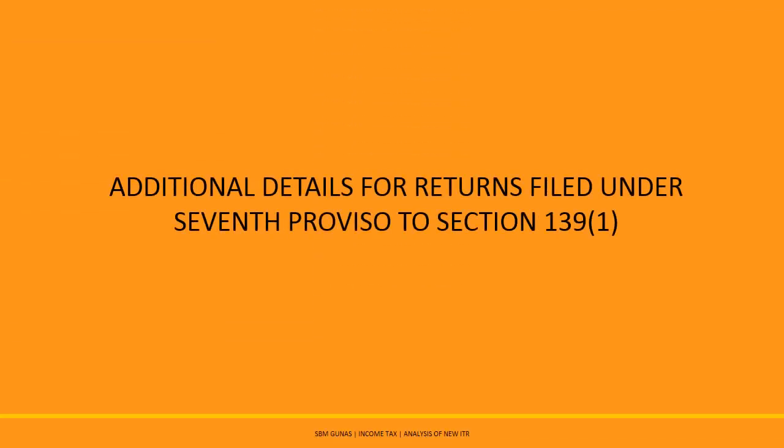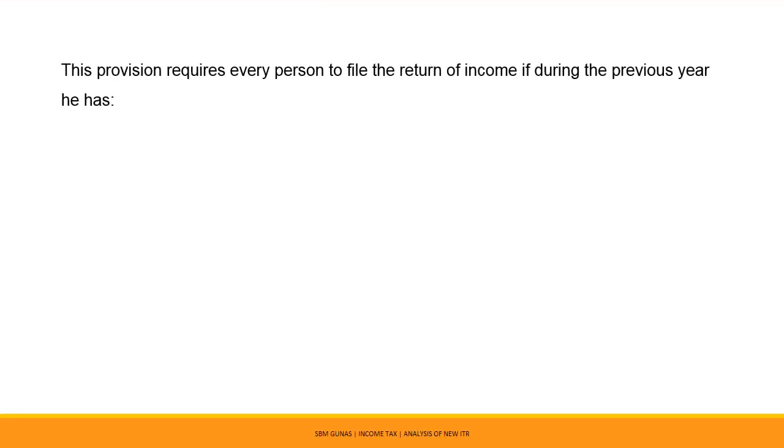Additional details to be furnished by a person who is filing return under the 7th proviso to Section 139(1). To ensure that individuals entering into certain high-value transactions furnish the income tax return, the 7th proviso to Section 139 was inserted by the Finance Act 2019. The provision requires every person who is otherwise not required to file the return due to the reasons that his income does not exceed the maximum exemption limit to file the return of income if during the previous year he